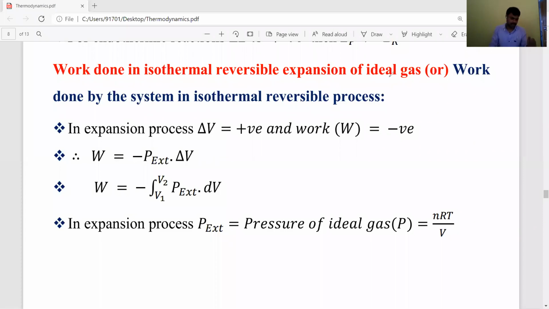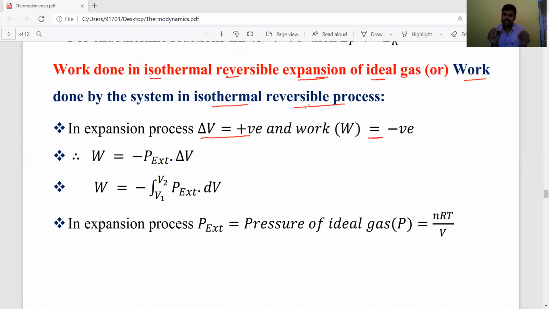Okay, students, listen carefully. Work done in isothermal reversible expansion of ideal gas. In expansion, you have to remember, expansion process means volume change. Delta V is positive, then the work is negative. If work is negative, it means it is work done by the system in isothermal reversible process.